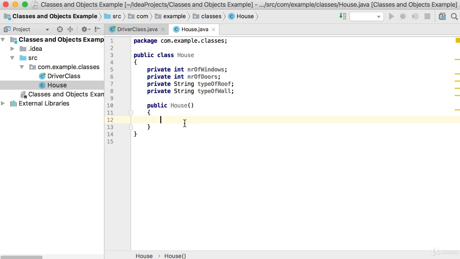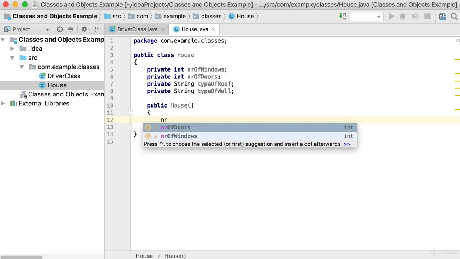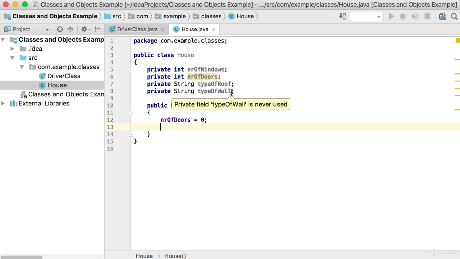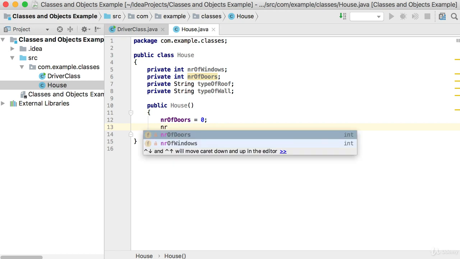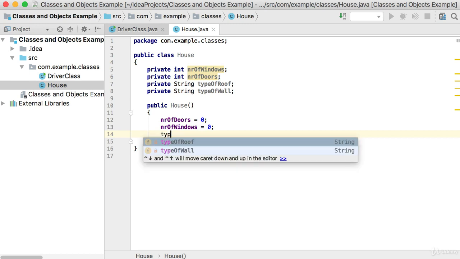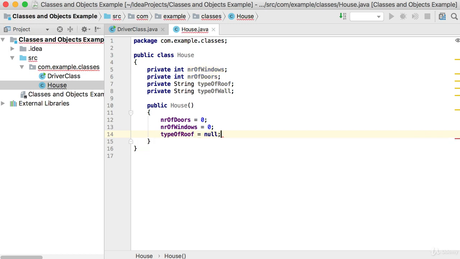like the one we've just defined there. And then basically what it will do, it will make the number of doors equal to 0. So all of your number variables will be set to 0, and all of your object type variables will be set to null. Also your Boolean variables will be set to false. So let's set number of doors and number of windows to 0. We will also set the type of roof to null, and we'll set the type of wall to null. So this is basically what your default constructor will look like.